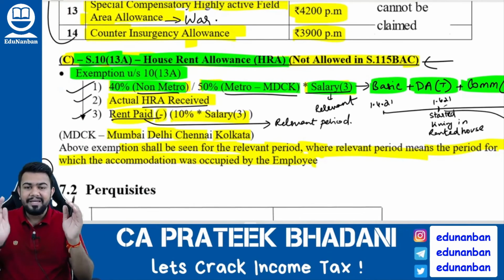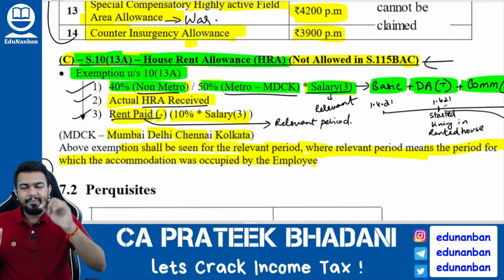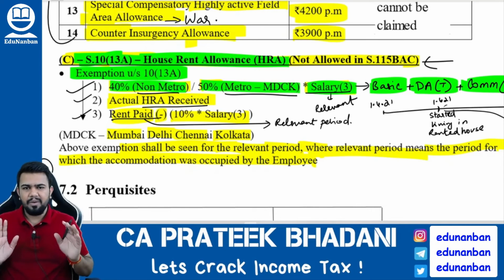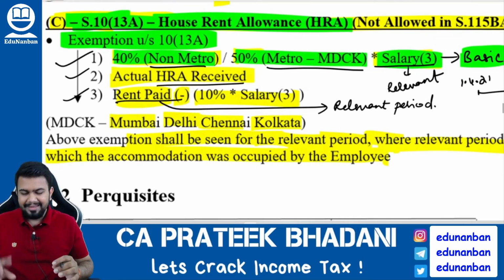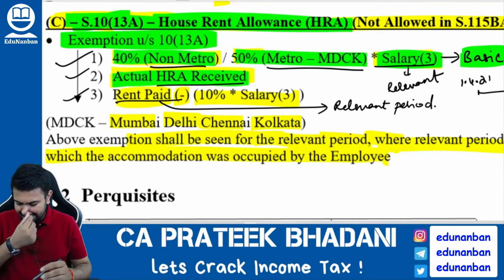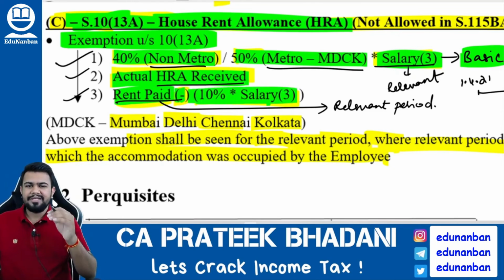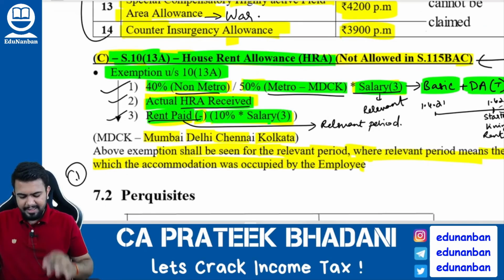And for what period do you have to take the salary? You have to take it for the period for which the employee is staying in that rented accommodation. Then the second amount will be actual HRA received, and the third amount will be rent paid minus 10% of the salary. Then you have to see whichever is lowest, it will be allowed as exemption. The balance amount will be taxable.